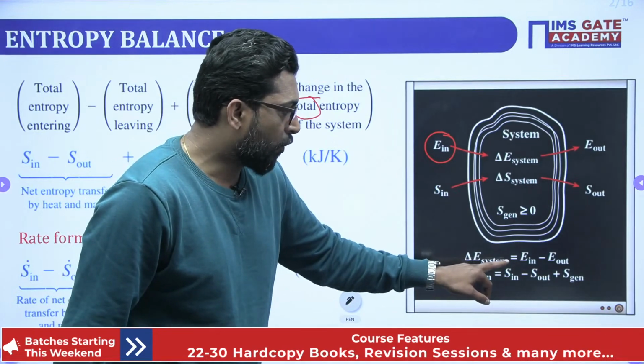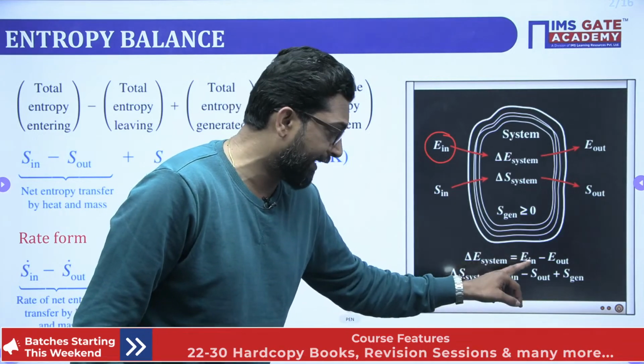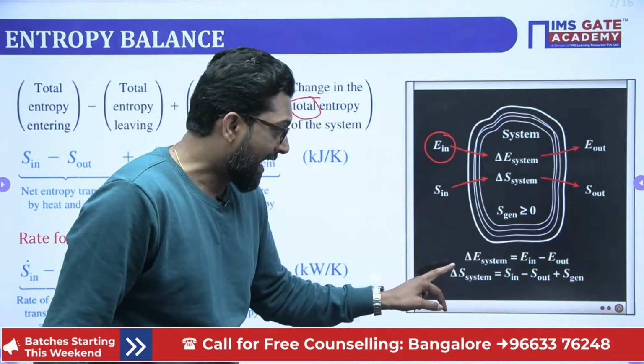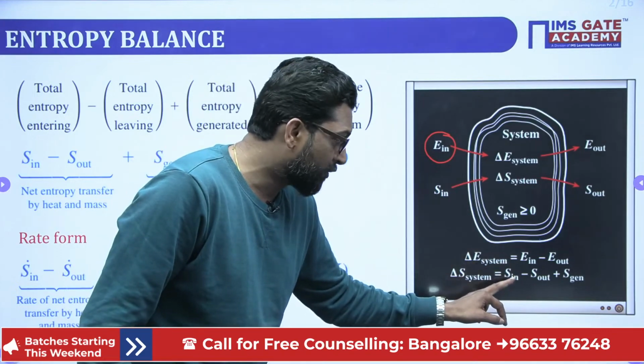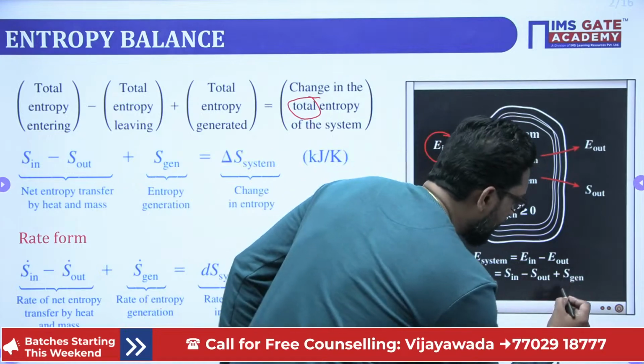Delta E of the system is what? Energy in minus energy out. Delta S of the system is entropy in minus entropy out plus generation. So, if the generation is 0,